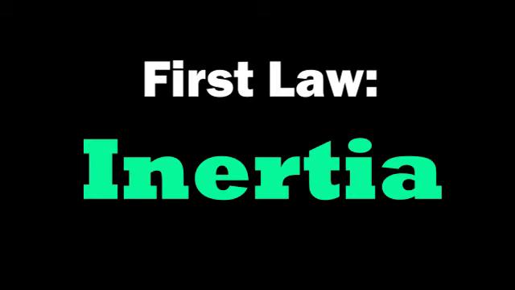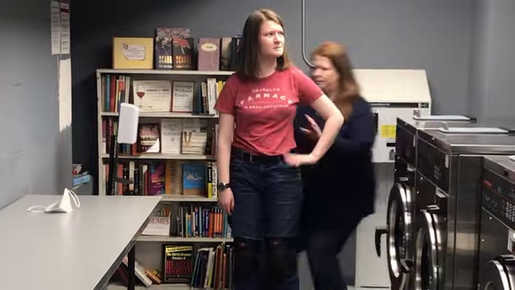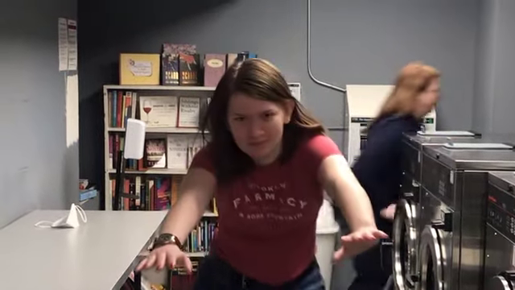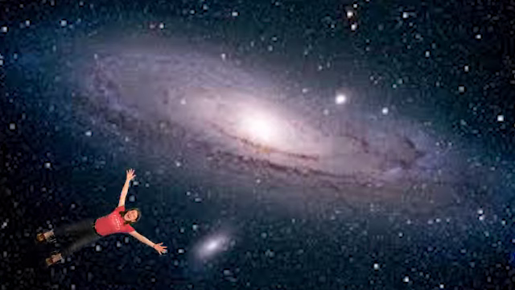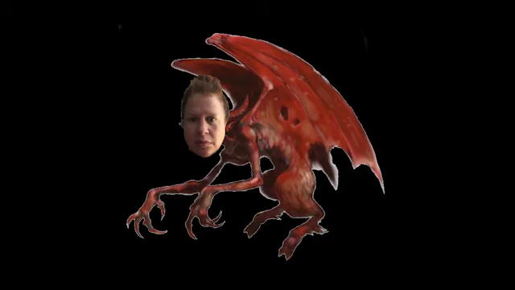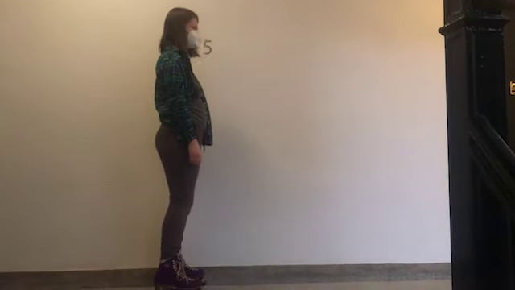The first law is inertia. That means that an object at rest will stay at rest unless an external force acts against it. It also means that an object in motion will stay in motion unless an external force acts against it. Theoretically, I could have cruised along for eternity had this mischievous pillow-wielding imp not shown up. But in reality, friction would have stopped me eventually.